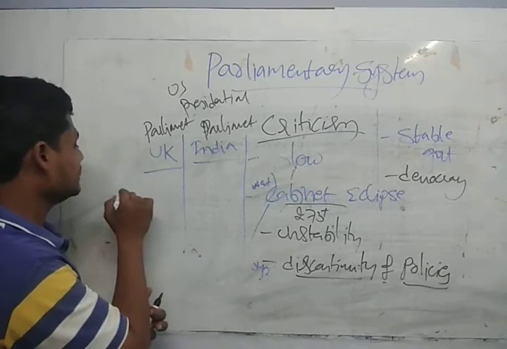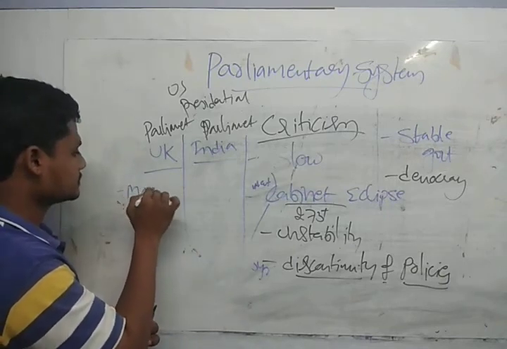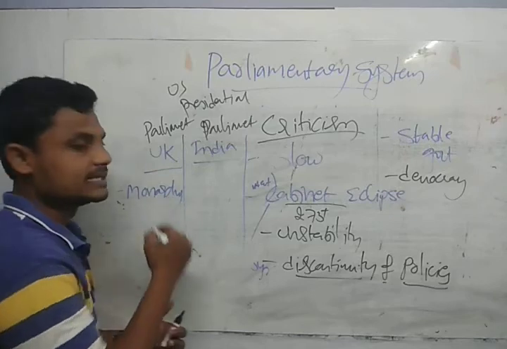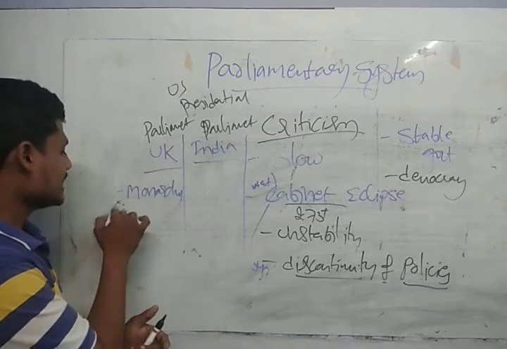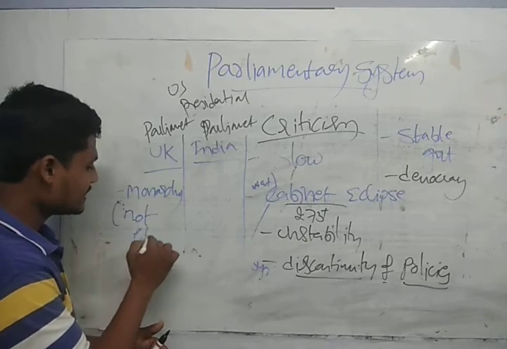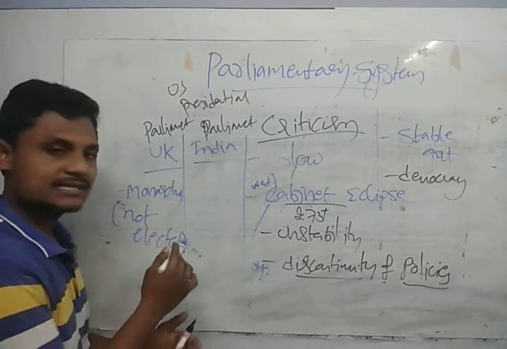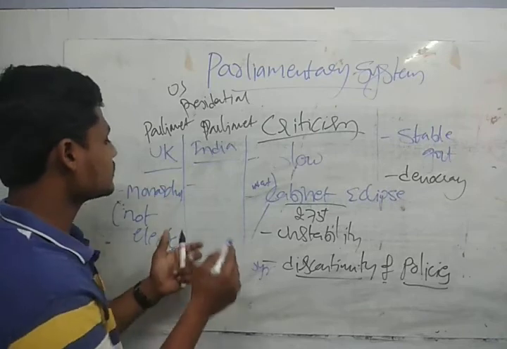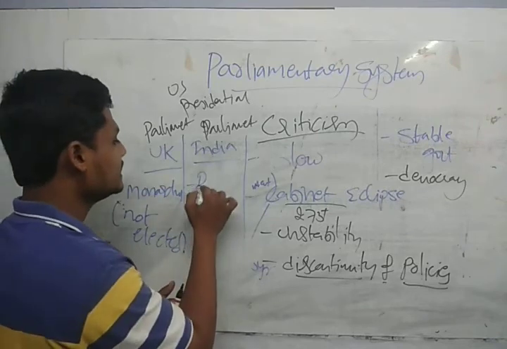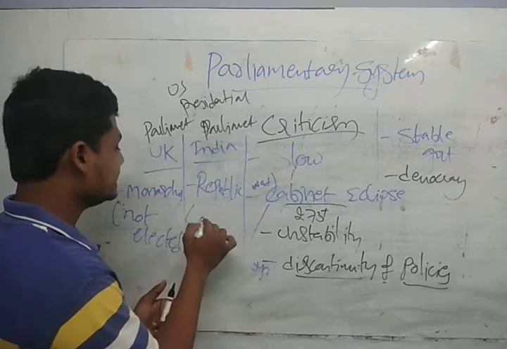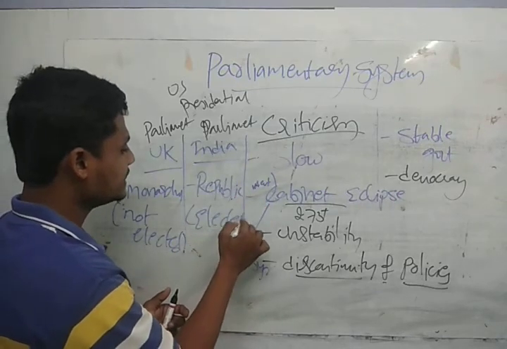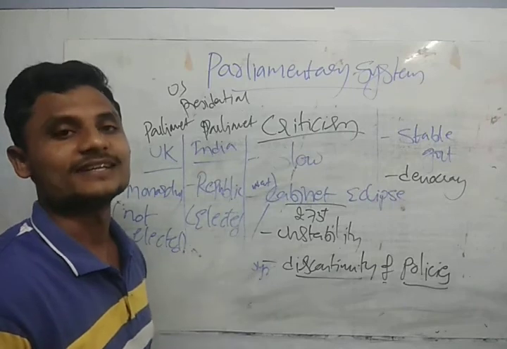So here in the UK we have the monarchy, which means the head of the state is a monarch, who is not elected. He is not elected. Okay guys, clear? Whereas here we do not have the monarchy, we have the republic, because we are electing the president.